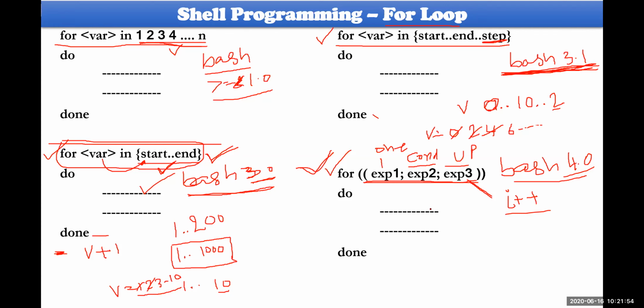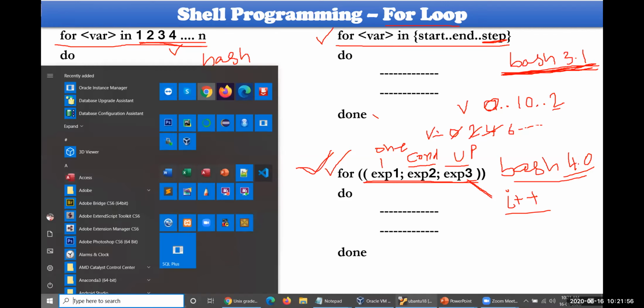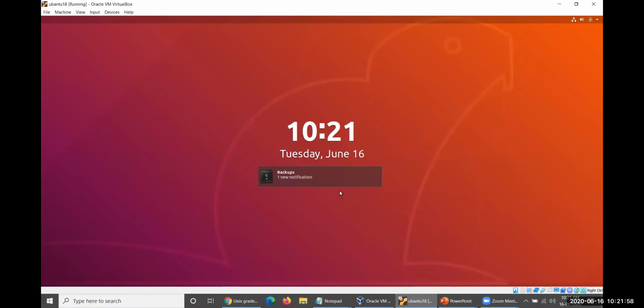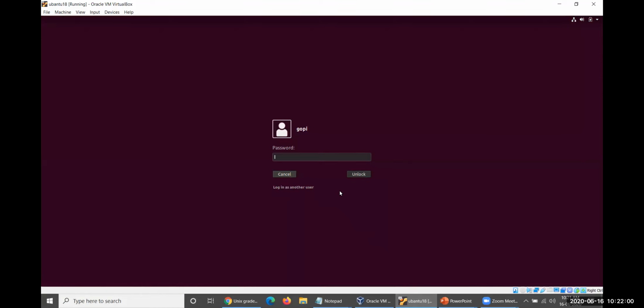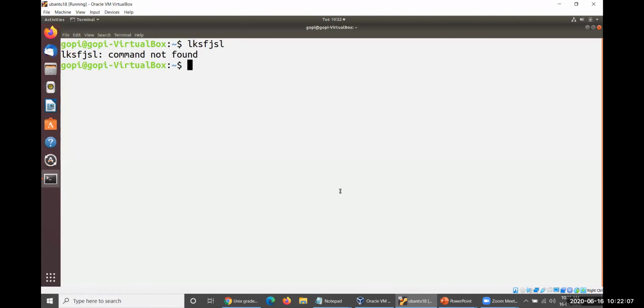Let me execute the first kind of syntax here. cd, up, then nano. My file is f1 for loop 1 dot sh.